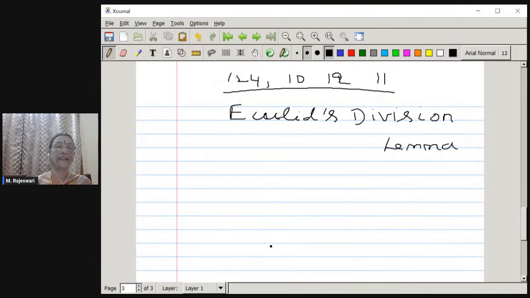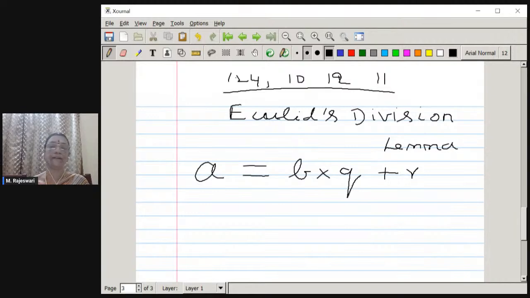And we write here: any number A can be written as a product of two numbers, B into Q, where B is the divisor, and we are dividing by Q times, that is the quotient, plus another remainder R. We can try this for any integer. A can be an integer, B is an integer, Q is an integer, R is an integer.